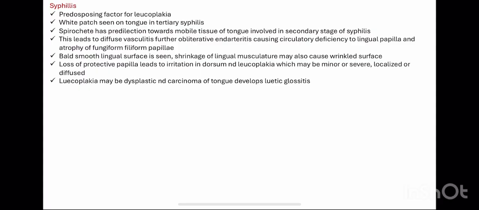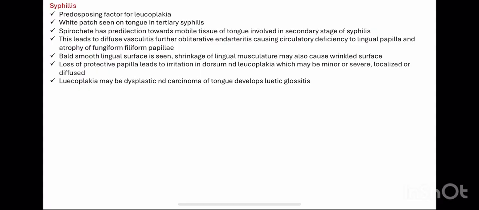Okay. So white patches seen on the tongue in the tertiary syphilis, and spirochete, the pathogen of syphilis, has predilection towards mobile tissue of the tongue involved in the secondary stage of syphilis. This leads to diffuse vasculitis, further obliterative endarteritis, causing circulatory deficiency to lingual papilla and atrophy of filiform papilla.